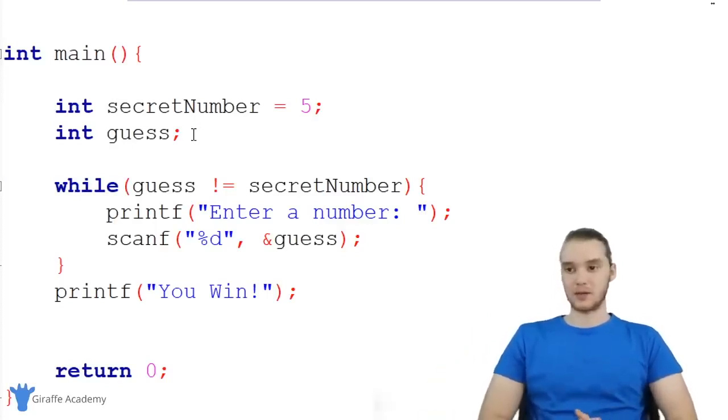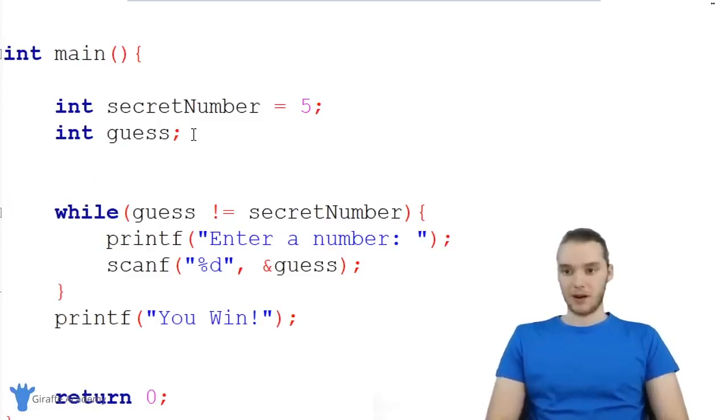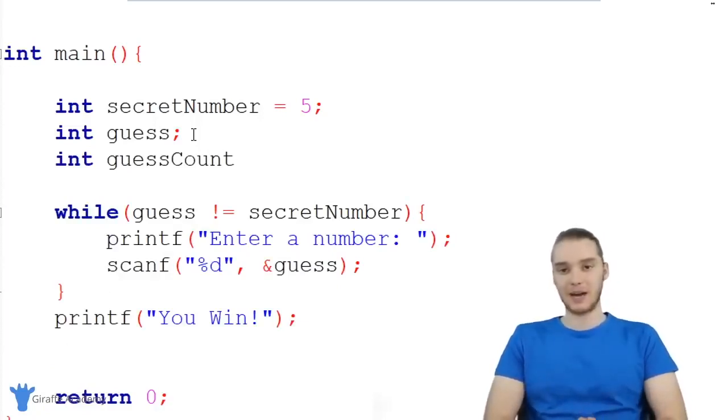The first thing we're going to need to do is create some variables. I'm going to create another variable up here, and I'm just going to call it guess count. And guess count is basically going to tell us how many times the user has tried to guess the secret number. And I'm just going to set this equal to 0 because initially the user will have guessed 0 times.